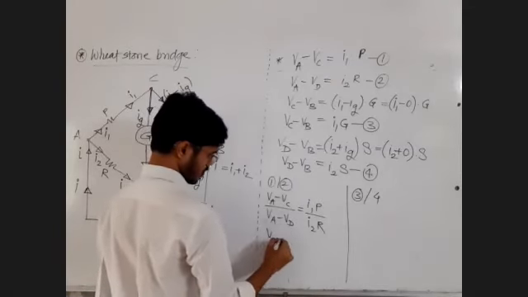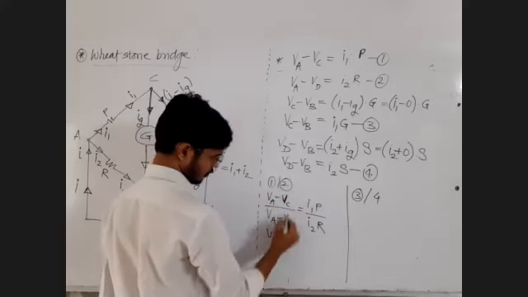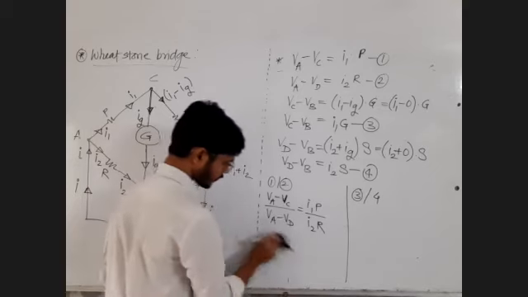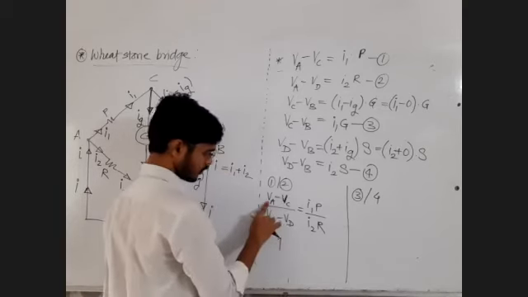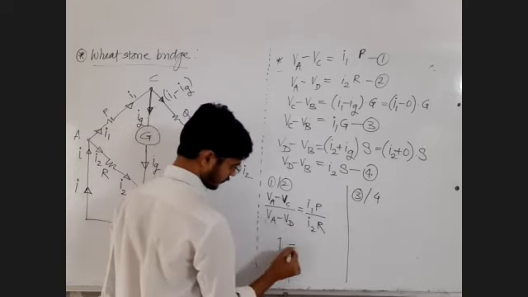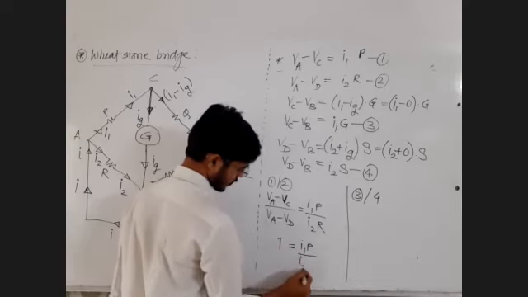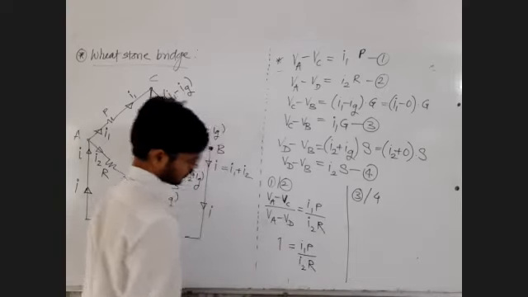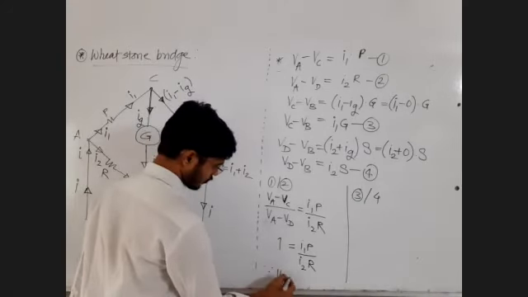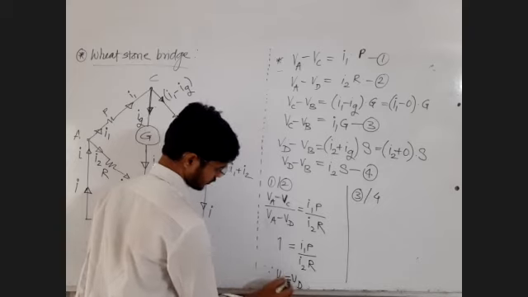So VA minus VC and VA minus VD are both equal, so the ratio is going to be equal to 1, which equals I1 into P divided by I2 into R. Reason: because VC is equal to VD.